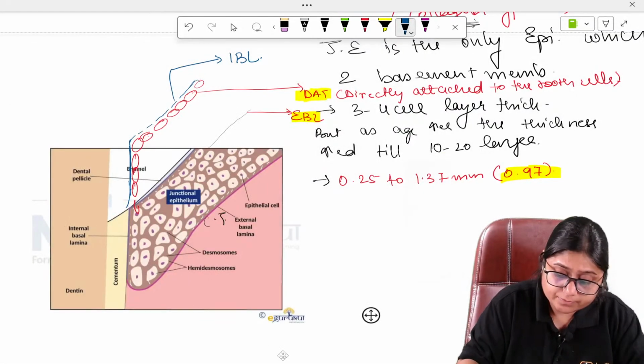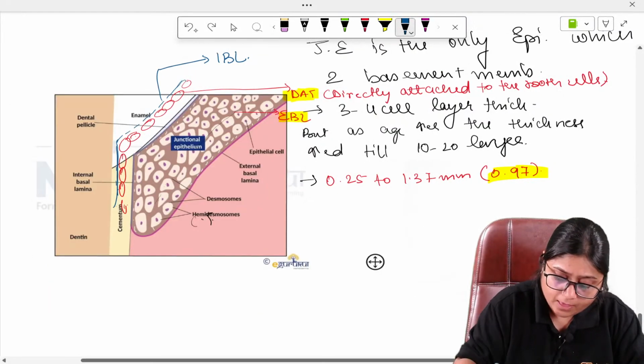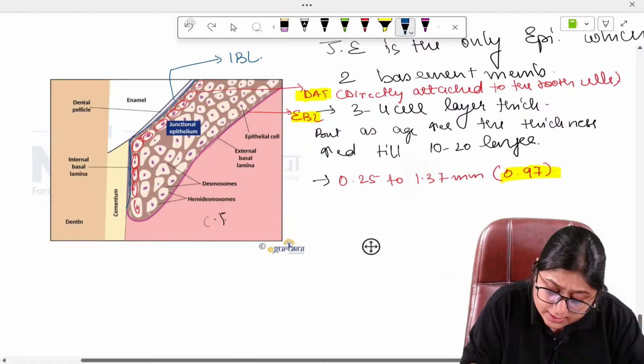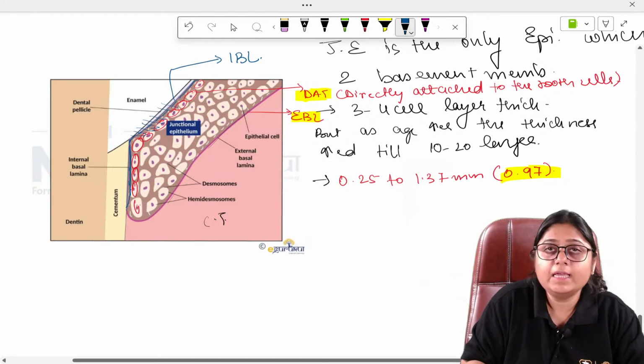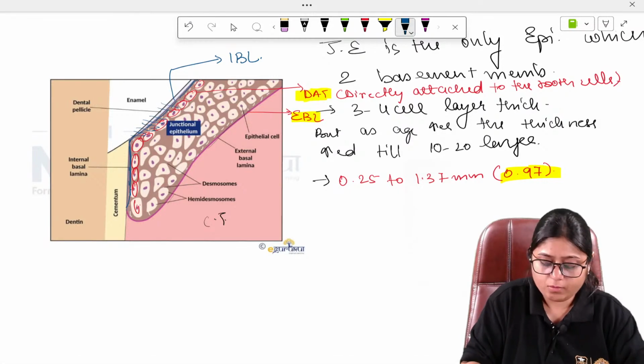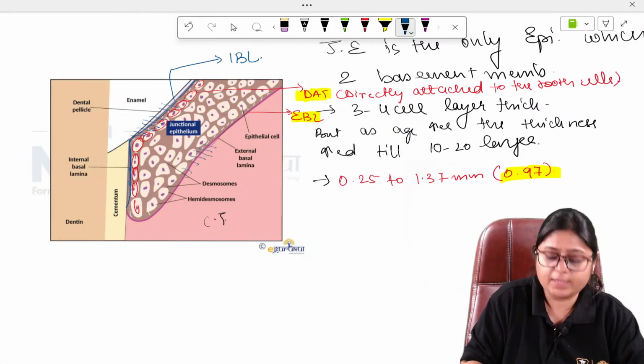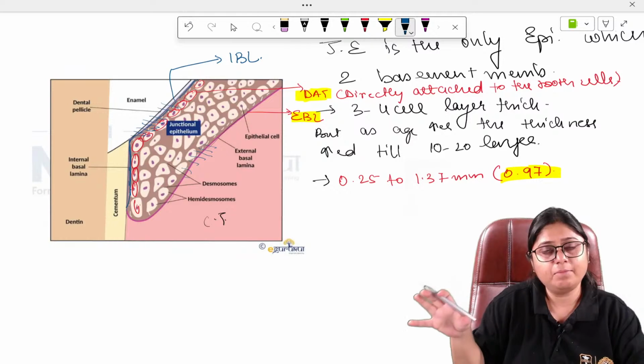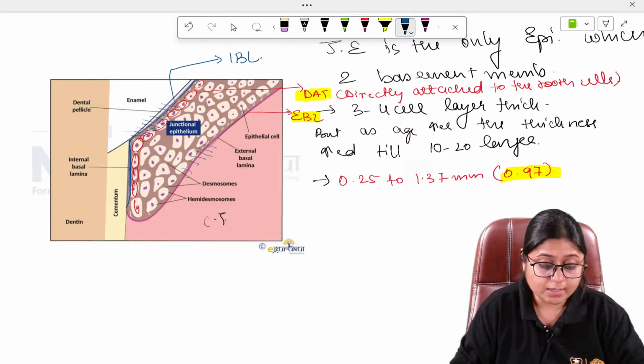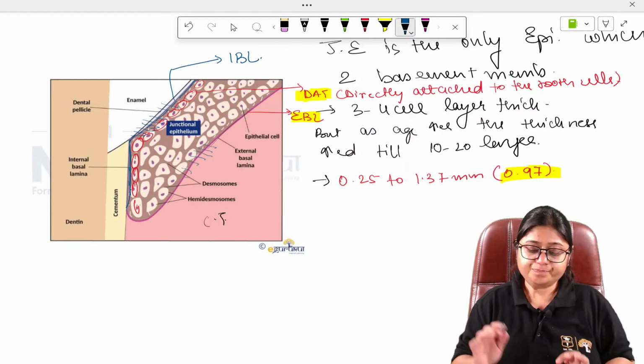So, here these cells are connected to the basal lamina with the help of hemidesmosomes. Okay, here also hemidesmosomes are present. The connection between cell and basement membrane is with the hemidesmosomes. Be clear with that. Okay.